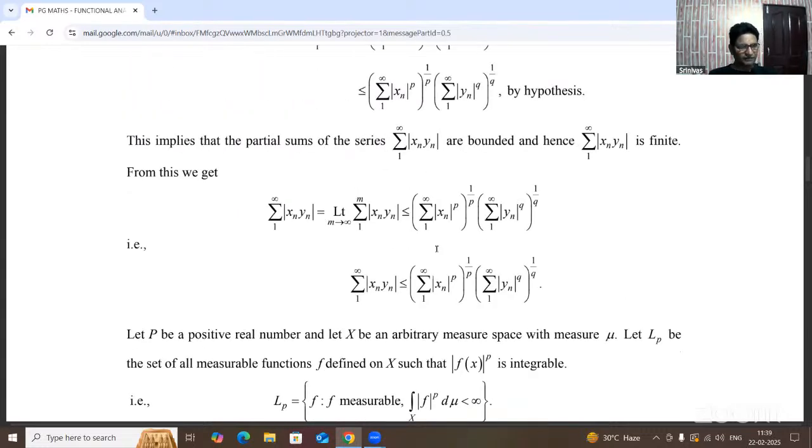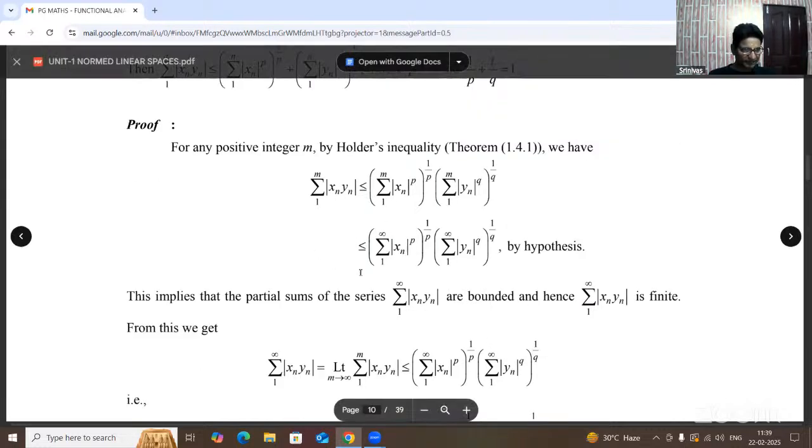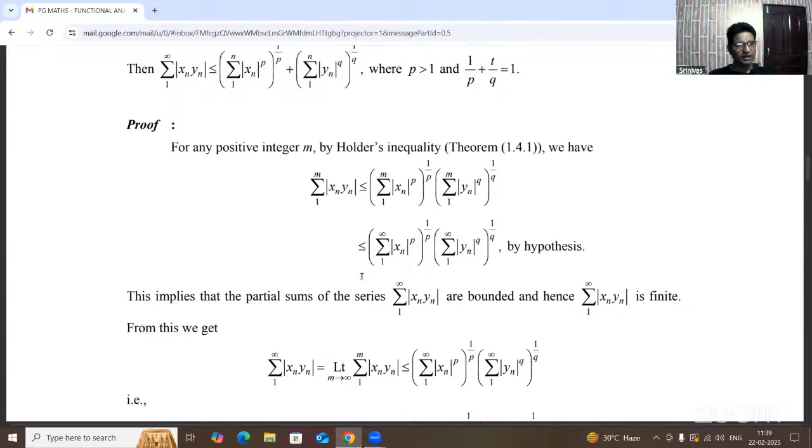Now, from the partial sum of the series, summation mod xn yn are bounded. When the left hand side (LHS) is bounded, then automatically summation mod xn yn is finite. Summation mod xn yn can also be written as the limit as m tends to infinity of summation mod xn yn. So the limit is also applied.